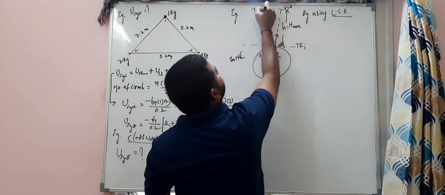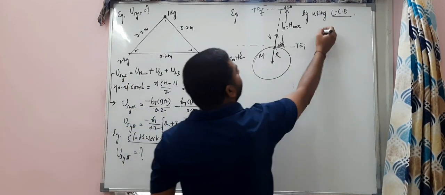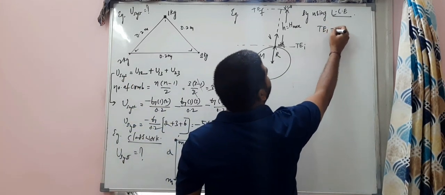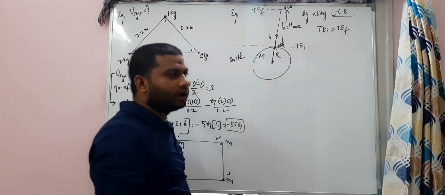Total energy final. They both can be equated. According to the law of conservation of energy, TE initial is equal to TE final.